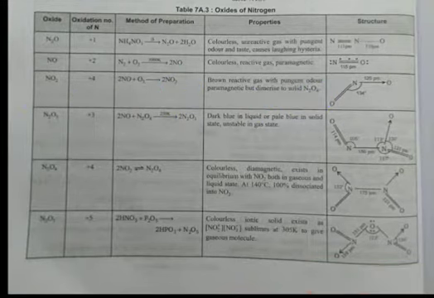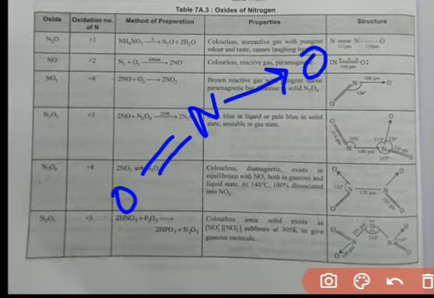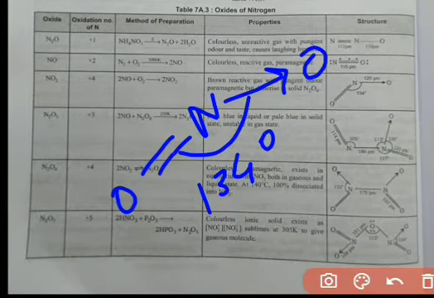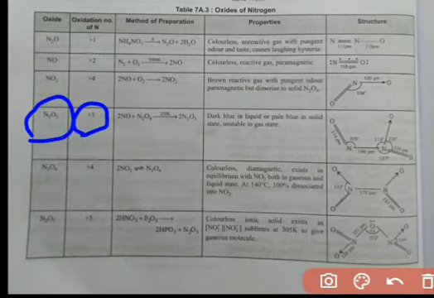Okay, talking about structure of NO2, there is a double bond and there is a coordinate bond O. And bond angle is 134 degree. Now students, let's talk about N2O3. In this case oxidation state of nitrogen is +3, and it is formed via the action of nitric oxide, which reacts with N2O4 at 250 Kelvin to give N2O3.